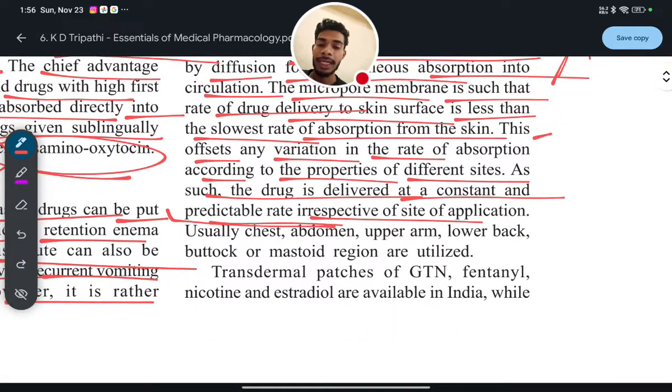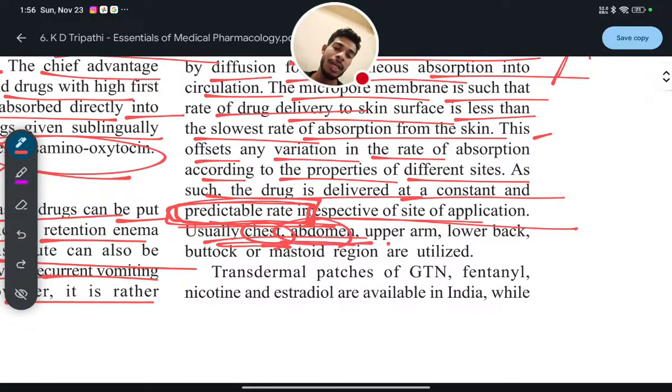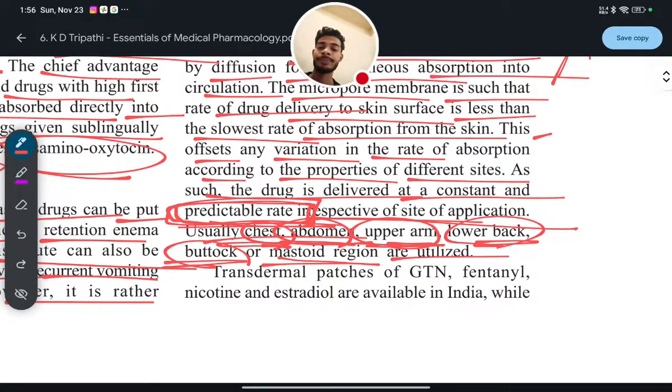So predictable rate, ultimately rate of drug delivery is very important in the case of transdermal patches, irrespective of its site of application. Usually chest, I already mentioned, abdomen, I have mentioned, upper arm, I have mentioned, lower back, I have mentioned, buttock, I didn't mention, and mastoid region are utilized.